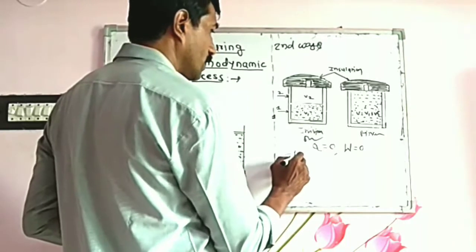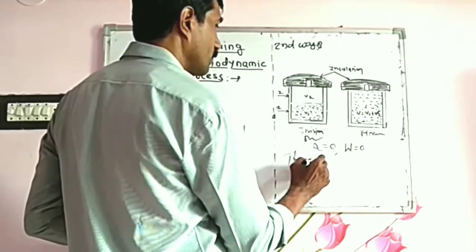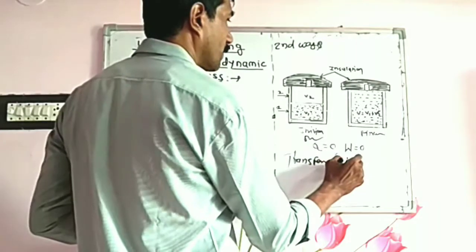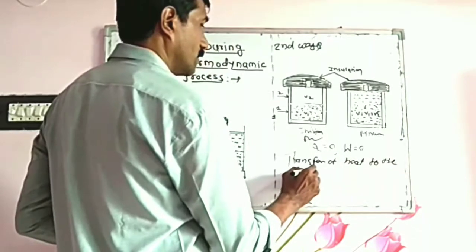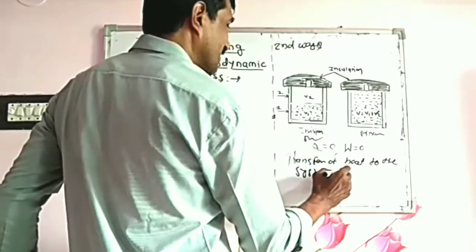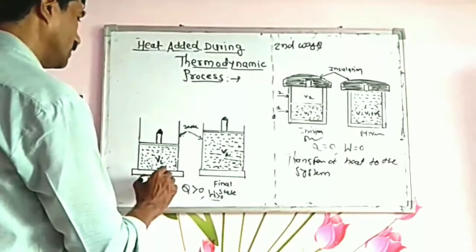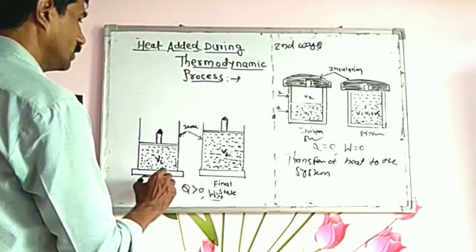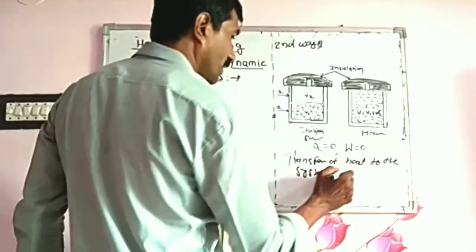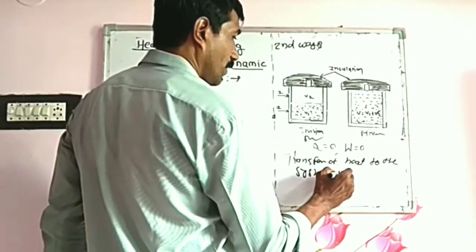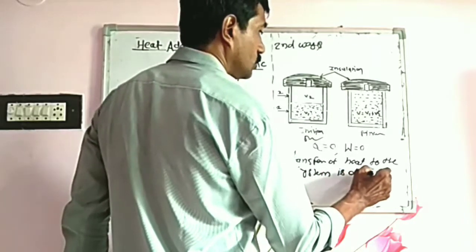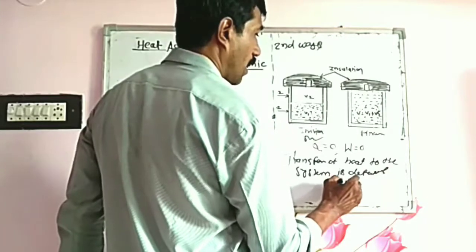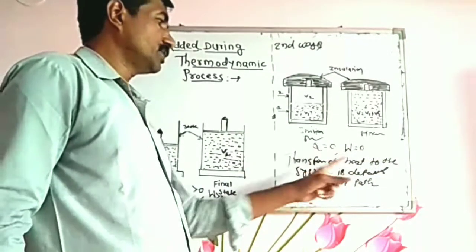What conclusion do we draw? Transfer of heat to the system depends upon the path.